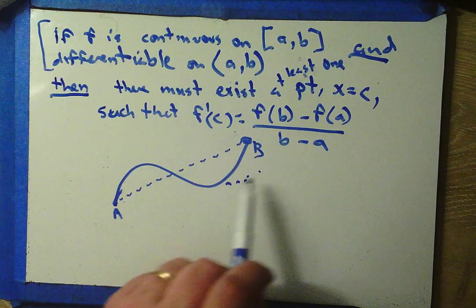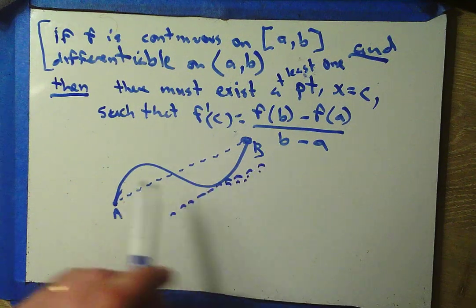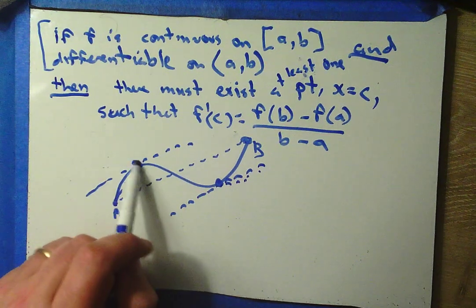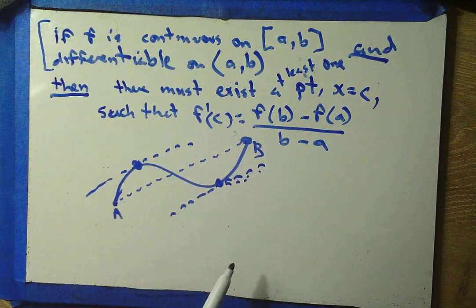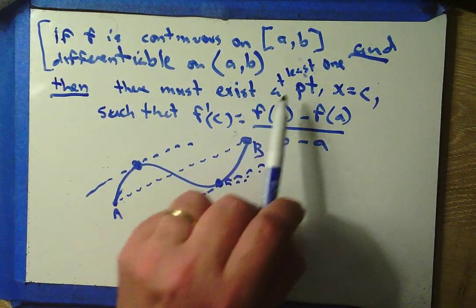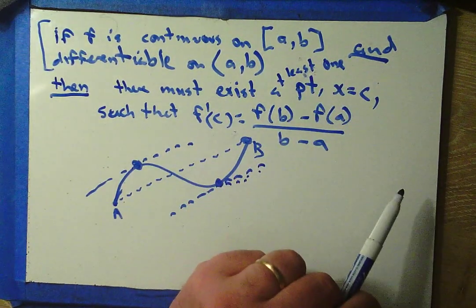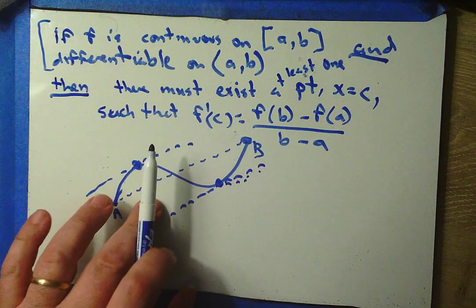Well, it looks like I'd see something over here, and it looks like I'd see something over here. Okay, so I'm guaranteed at least 1 point will exist, but there could be more.